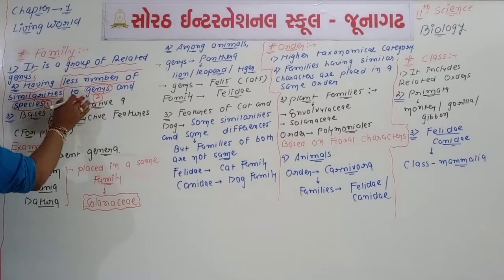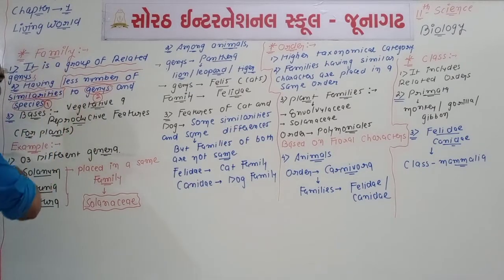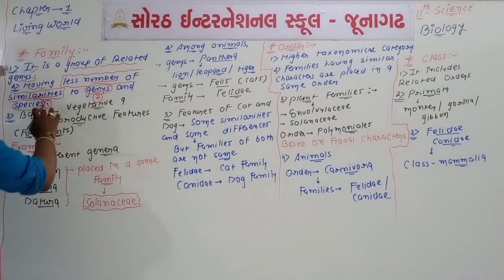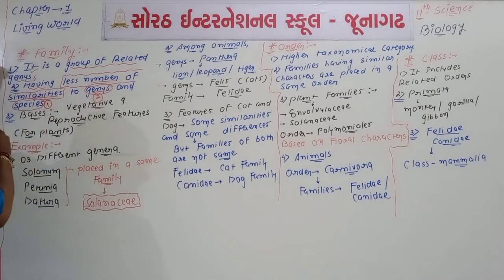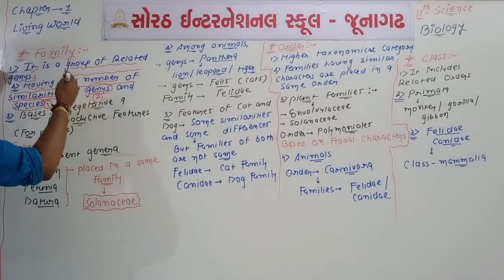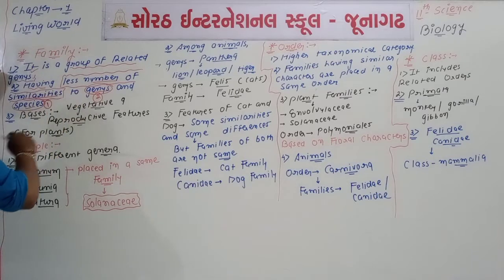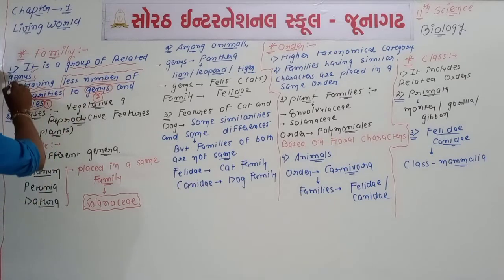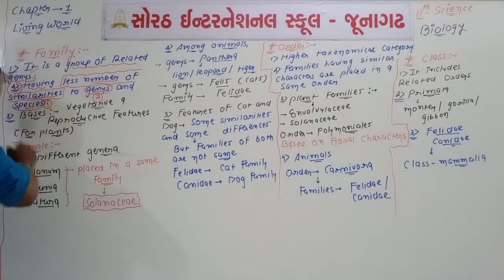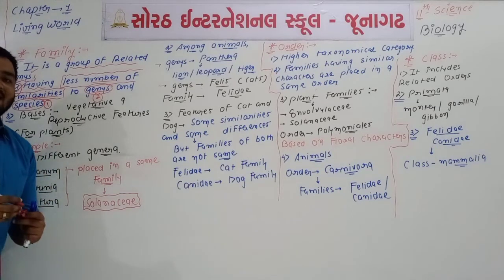Compared to both of these taxa, family is a larger taxon. So species have the most similarities, genus has fewer similarities compared to species, and family has fewer similarities compared to genus and species. So point number 2 is very important from the point of view of MCQs.